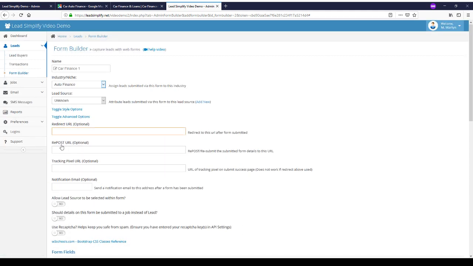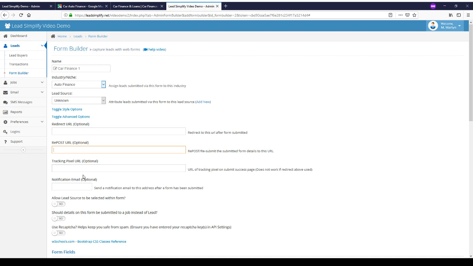And we've got a repost URL. This is quite advanced. This allows you to resubmit the details that have been submitted on the form to another system, another CRM potentially, or any location you like. It's experimental, and there is no documentation available on this. However, I will get some information together for you guys if you're interested in the repost feature.